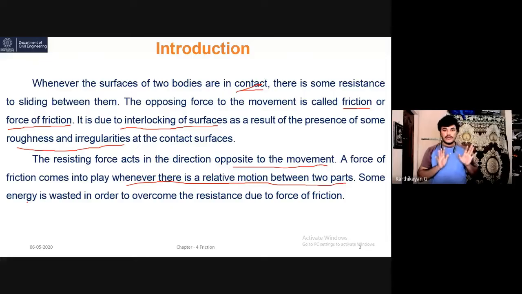During that moment I am wasting my energy. Once the car starts to move, my total energy is transferred into the car. So that is the meaning of the last statement: some energy is wasted to overcome the resistance due to the force of friction.